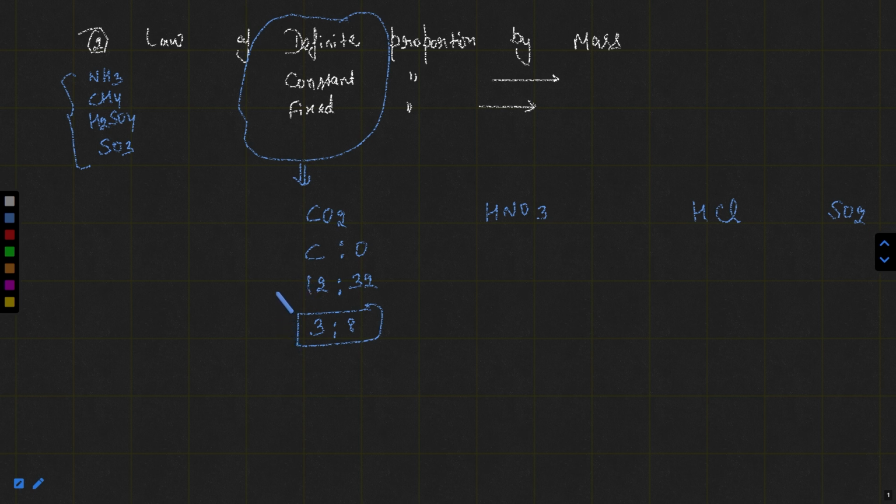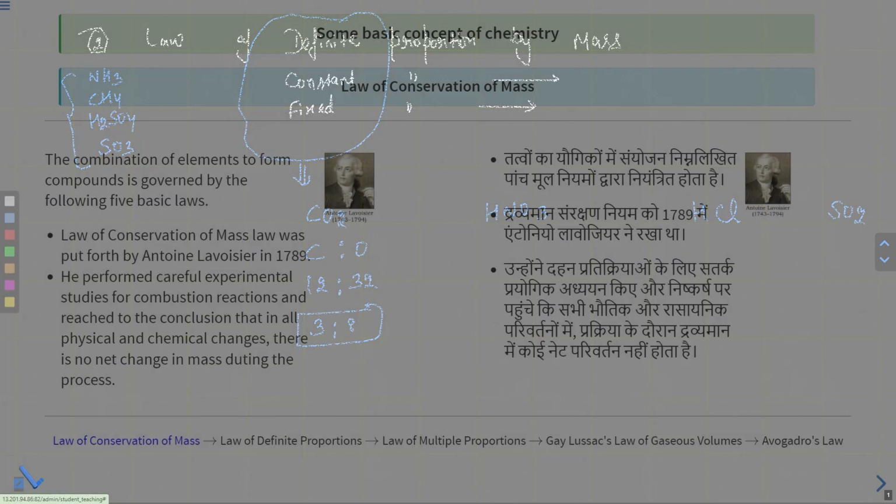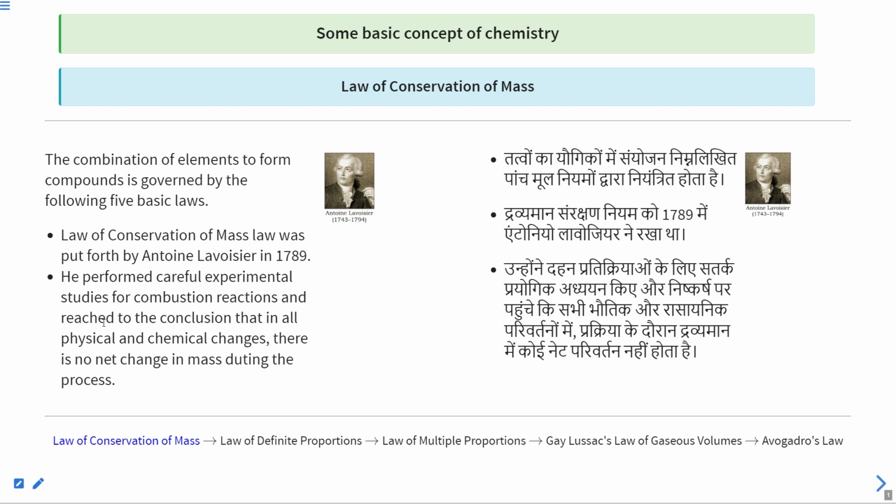As I told you already, according to the law of definite proportion by mass, irrespective of the source of any compound, it contains the same elements in the same proportion by mass. The ratio of masses of these elements will be fixed. It is not only for CO2, you can take any other compound and apply this law. Let's understand these laws first, then I will discuss the next one.